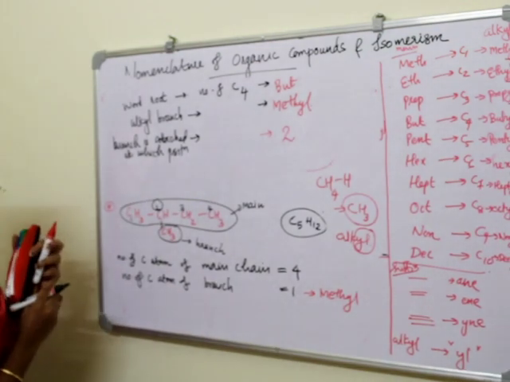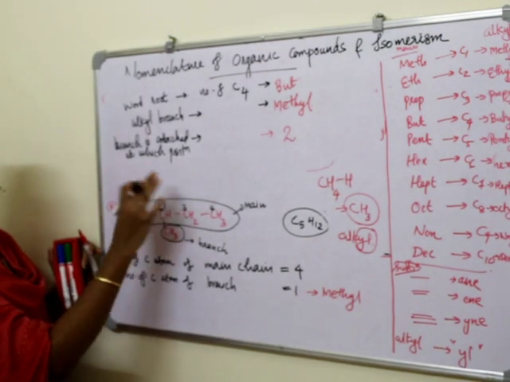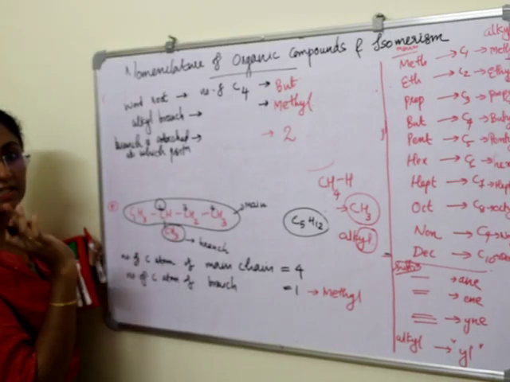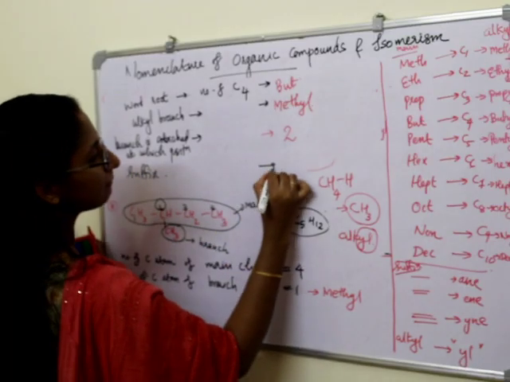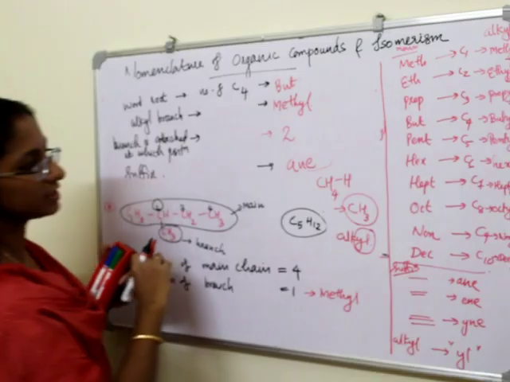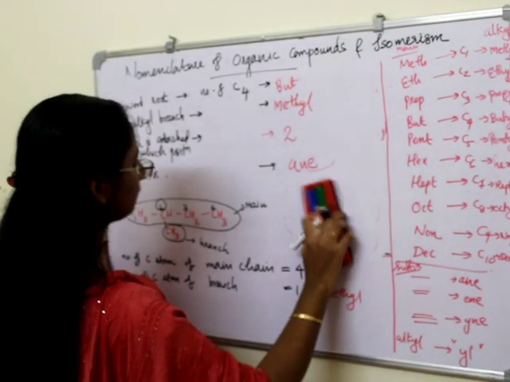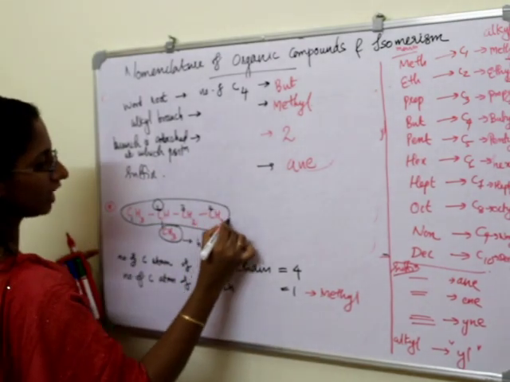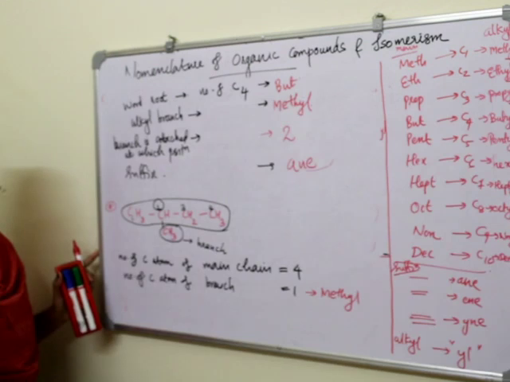Okay. So what will be the suffix of this hydrocarbon? In this hydrocarbon we have only single bond. So the suffix of this hydrocarbon will be ANE, right? For single bond, the suffix is ANE. So what will be the IUPAC name of this hydrocarbon?